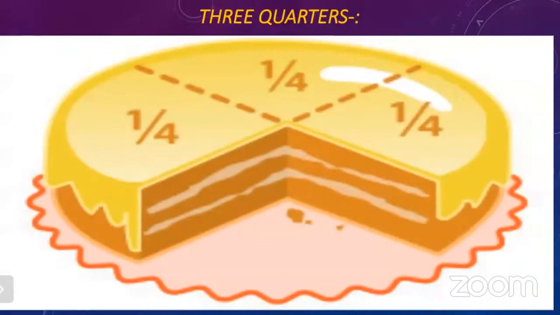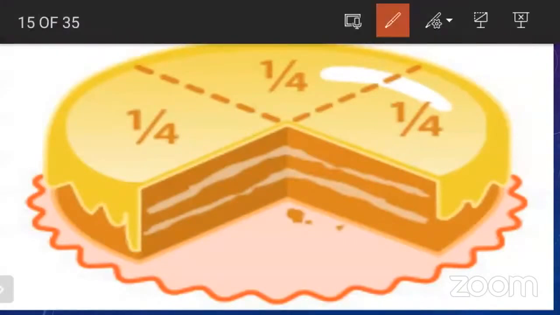Here is one example. Look at here, here is a birthday cake which was already divided into 4 equal parts. 1/4 is taken or eaten. Then 3/4 are left here: quarter 1, quarter 2, quarter 3. It means 3/4. So this is the example of 3/4. Out of the 4 equal parts, 3 parts are taken, and that is called 3/4, and it is written like this. Out of the 4, only 3 are taken.